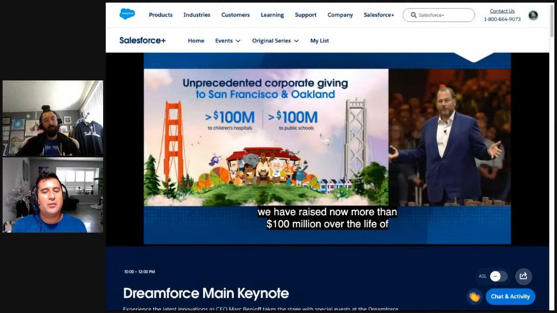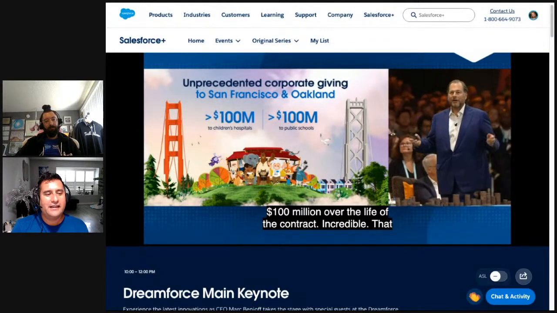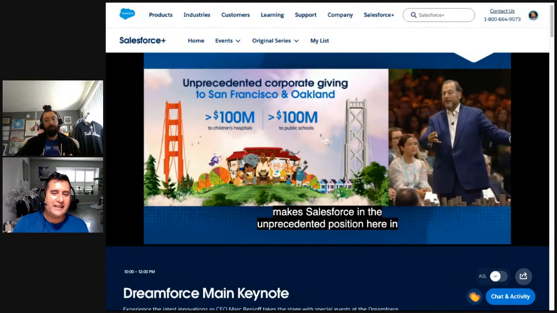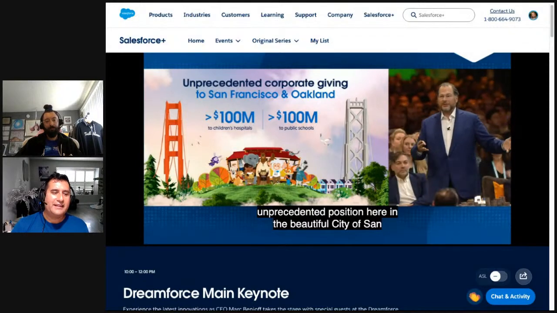Salesforce is in an unprecedented position here in this most beautiful, memorable city of San Francisco, my hometown. Well, we've given more than $100 million to the Children's Hospital, and this is the second time already. I wonder if they'll think of doing Dreamfest events like this again, and that'll be the third time. If they invite the Foo Fighters again, that makes it more memorable.